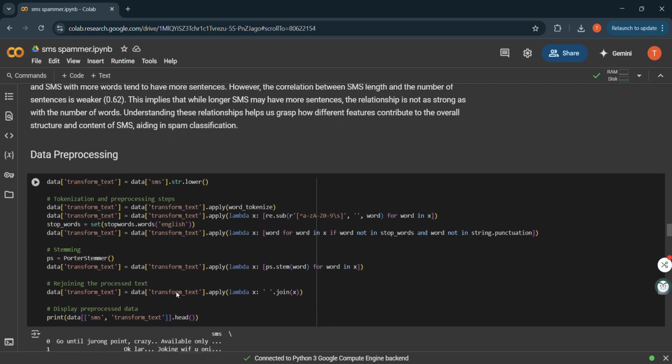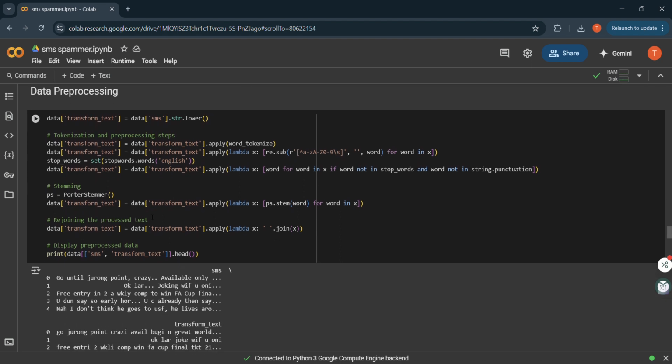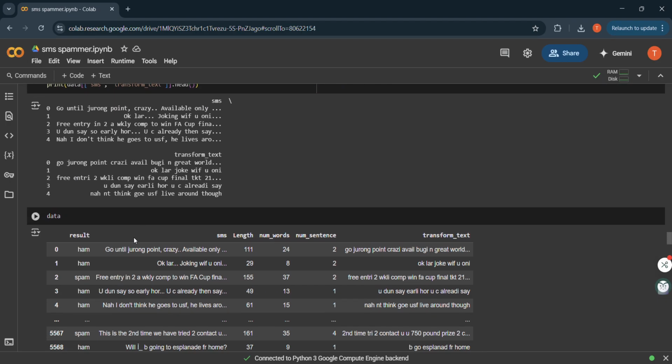Next we move on to the data preprocessing. Now we preprocess the text. We convert to lowercase, tokenize the text, remove punctuation and stop words and apply stemming. Finally, we rejoin the clean words to form a transformed SMS column.